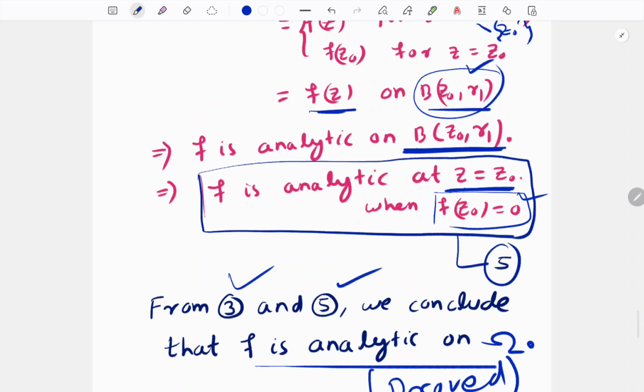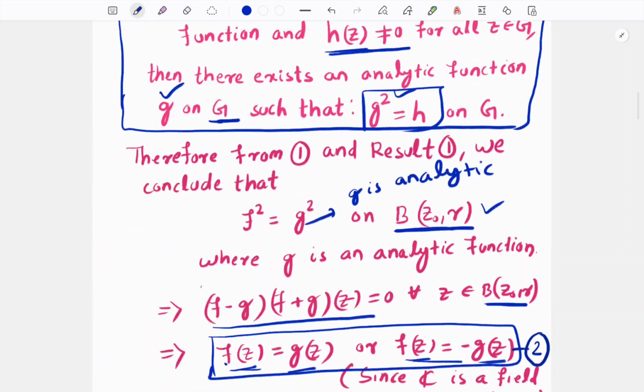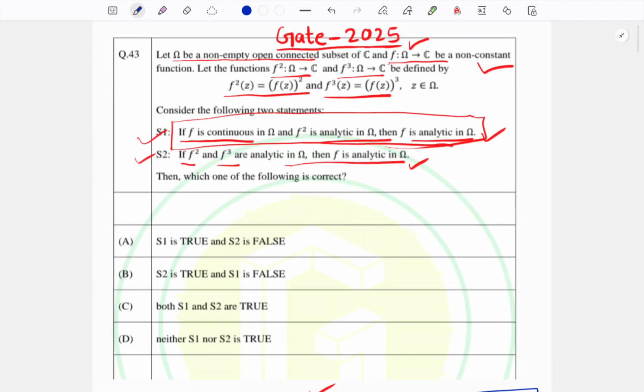I will see you again next time to prove this statement S2, because the video is getting lengthy. In the next video I will prove that this statement is also true, which means when f squared is analytic and f cubed is analytic, then f is also analytic.